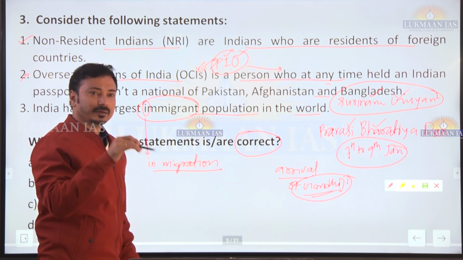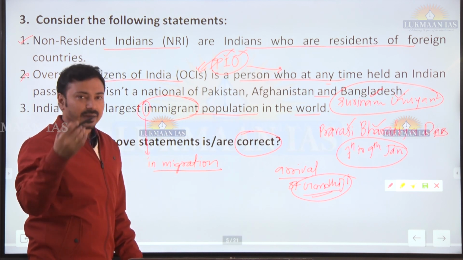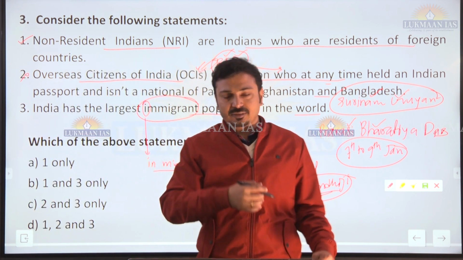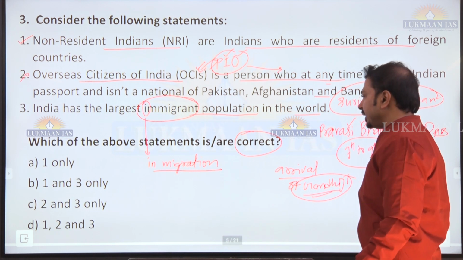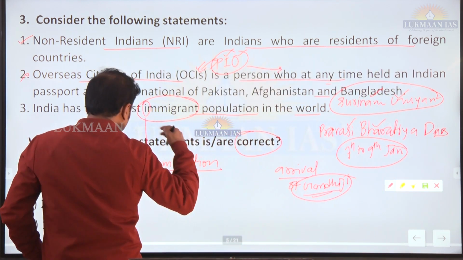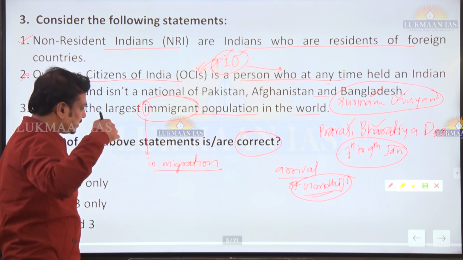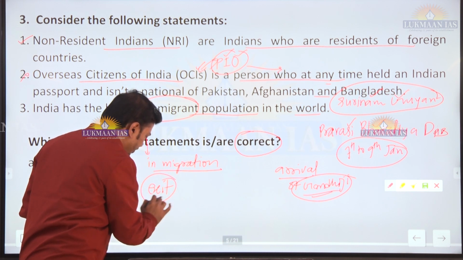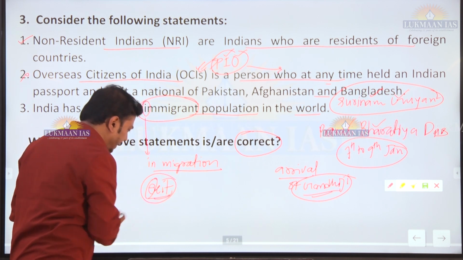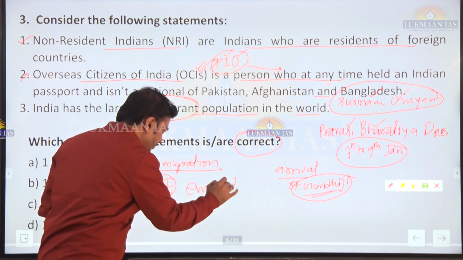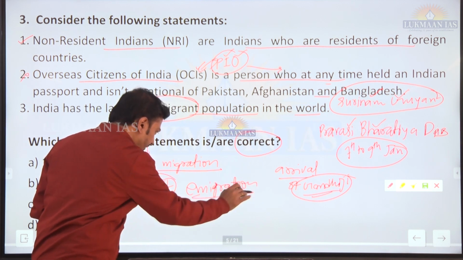No. Largely the people of India are going out in search of better lifestyle, better education, better employment opportunities, and better standard of life, we can say the professional opportunities. So they are exiting the country. So when we say E, small e, we call it emigration. That is leaving the country.